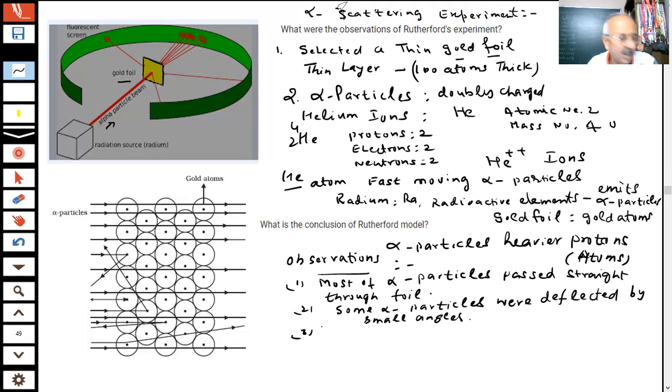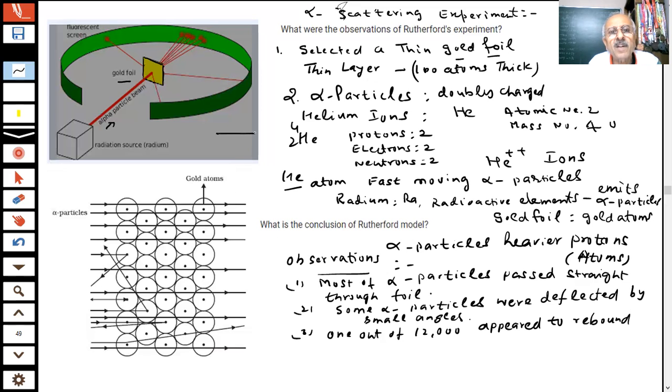And what further did he observe, student? He found that 1 out of 12,000 appeared to rebound. Rebound means, what is the meaning of rebound?